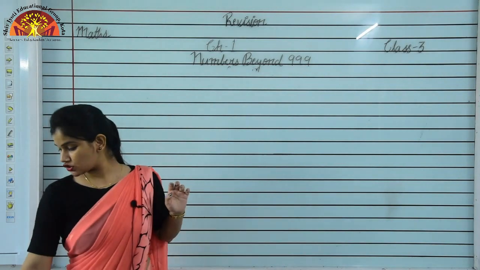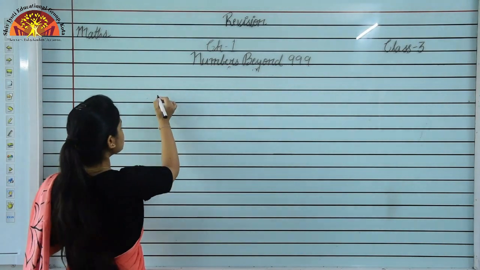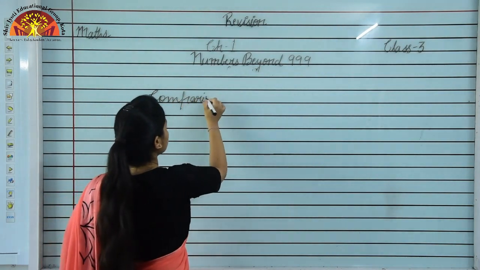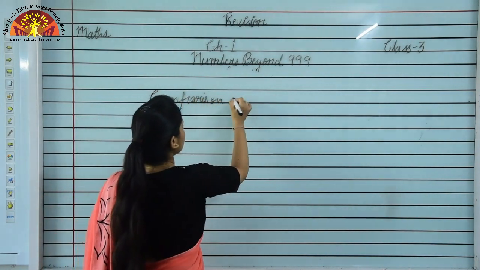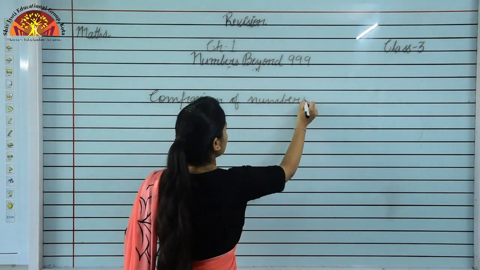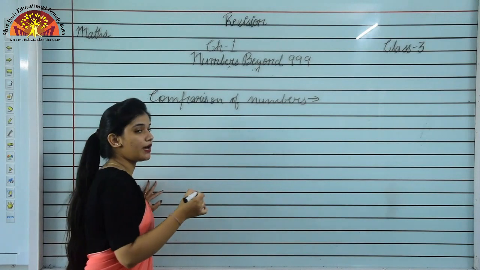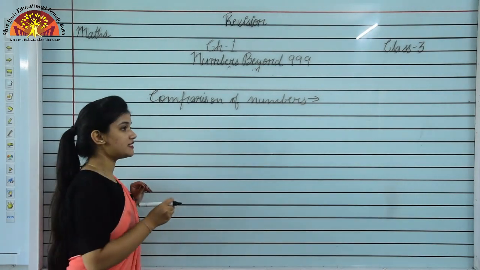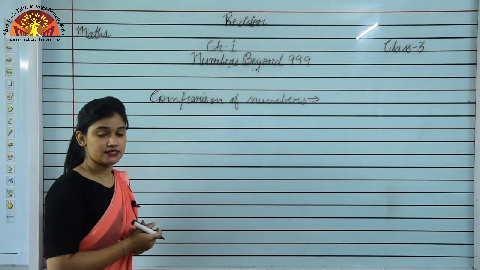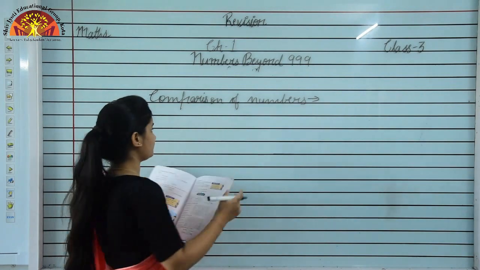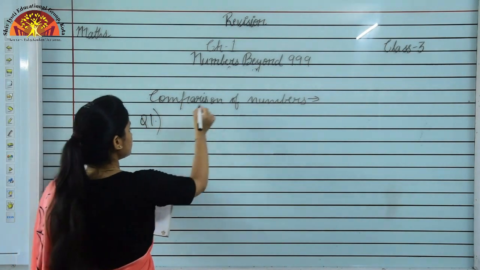Now we'll see the next topic students, that is comparison of numbers. Now we'll see how we can compare two numbers or more than two numbers. So first of all we'll see the numbers that have same digits, जिनमें digits क्या हैं? Same हैं. Question number 1 of exercise 1.3.